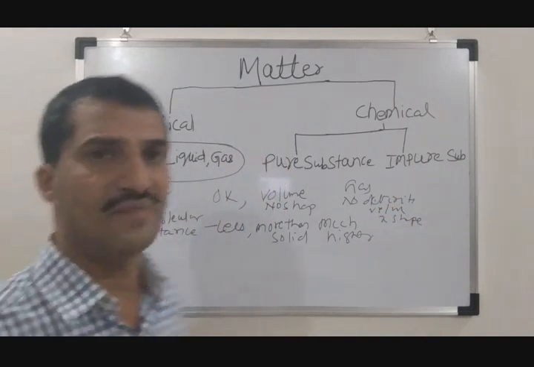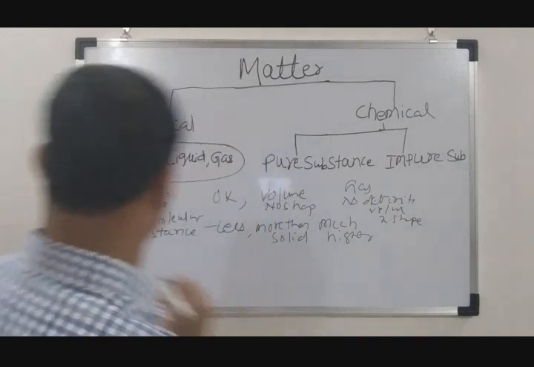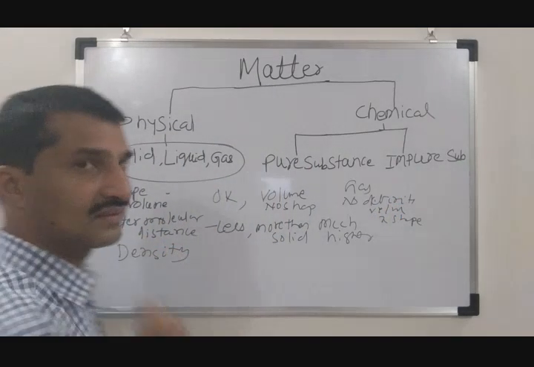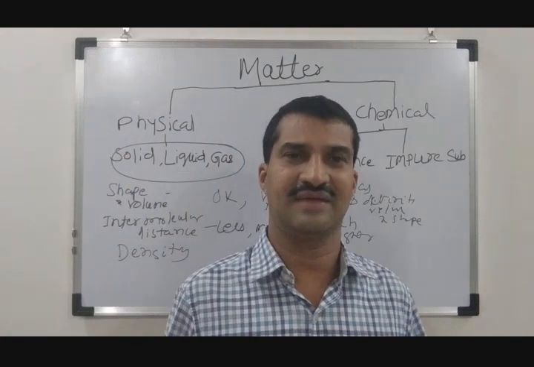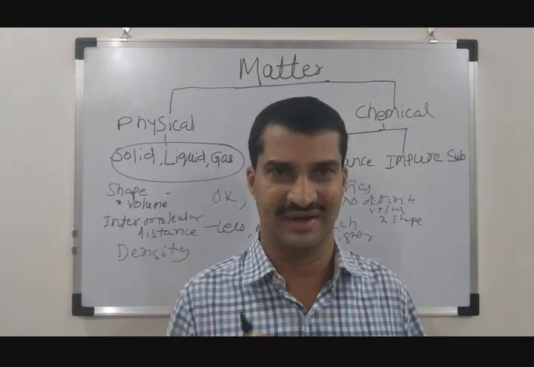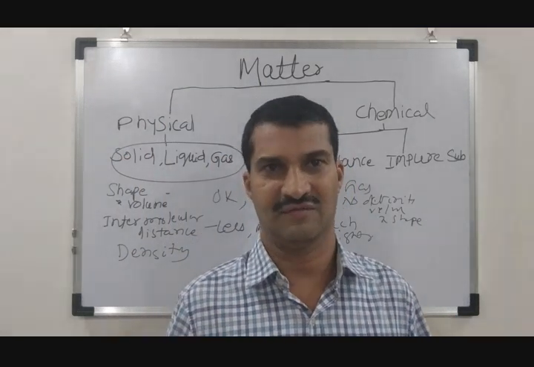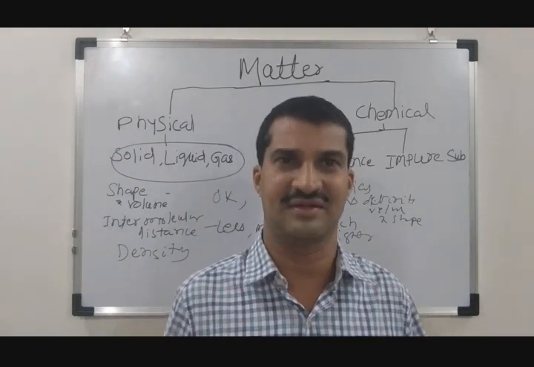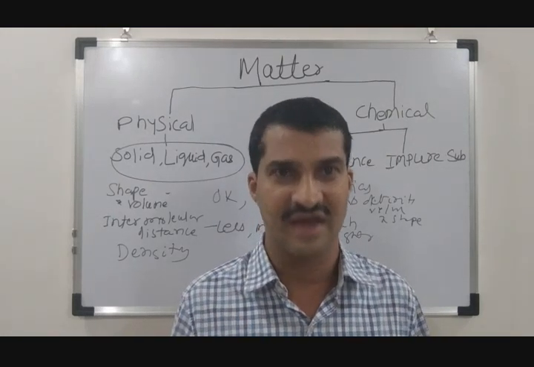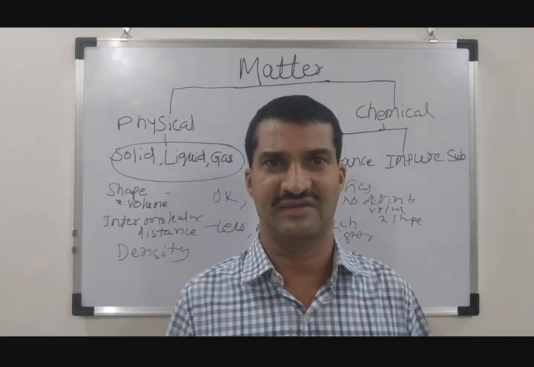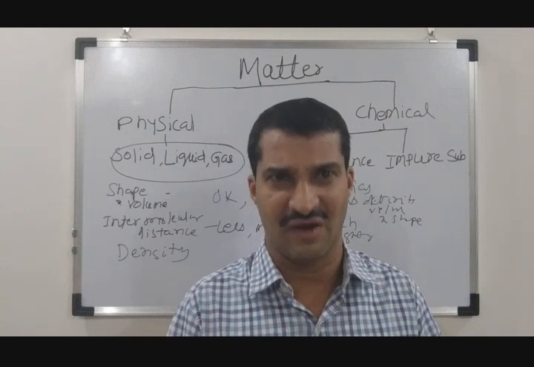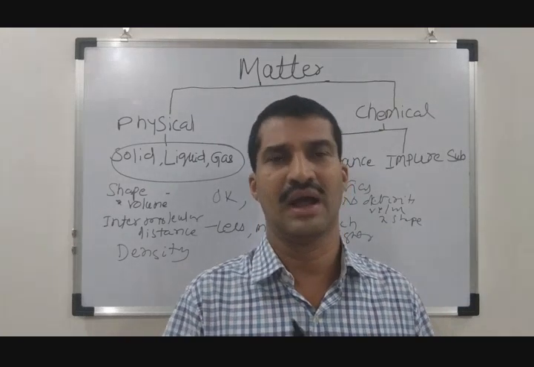Now if I come to another property, density. The density of the solid is very high in comparison to the density of the liquid and the gases. What's the reason? Again, the same reason: the interparticle distance or intermolecular distance inside a solid is very less, so the structure is more rigid, so it takes a less volume in comparison to the liquid and gas.